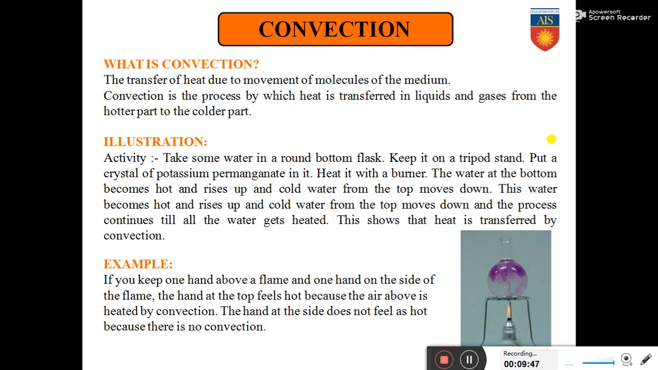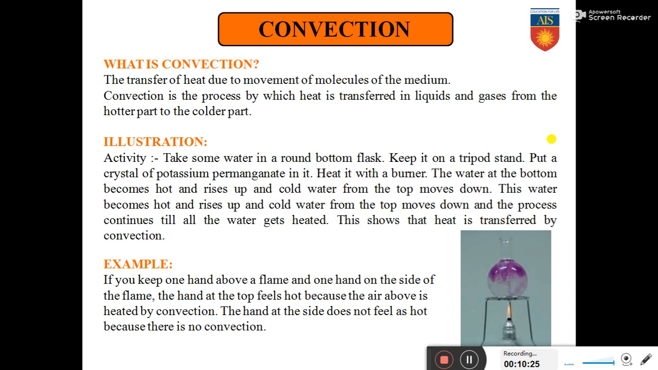This shows that heat is transferred by convection. So the same way the tea leaves move when you heat tea, the potassium permanganate color will be seen to move, showing that convection is taking place. At first the bottom portion becomes a little purplish and the purple water moves upwards. After some time the top portion of the flask is purple and the bottom is colorless, and after more time the entire water has turned purplish in color. This is happening due to convection.